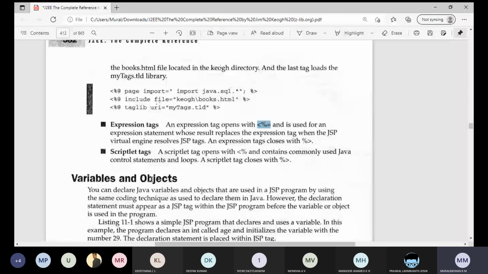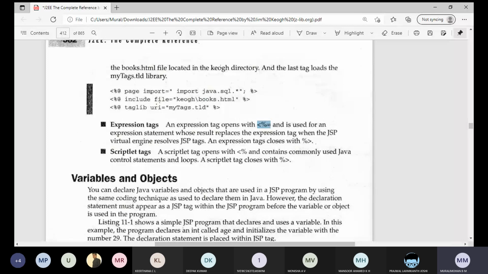Now, next, we will quickly run through the variables, objects, and control statements inside the JSP page. All these resemble the same syntax of the earlier programming languages we learned. The only thing is how to write that programming logic using these five types of tags.